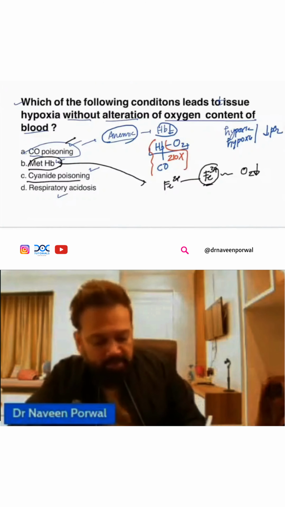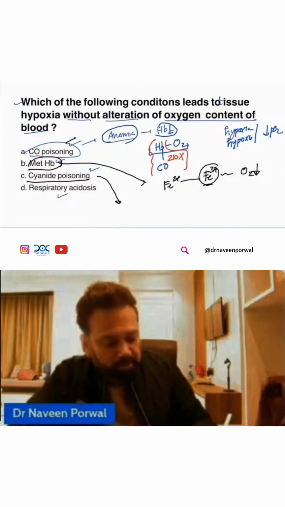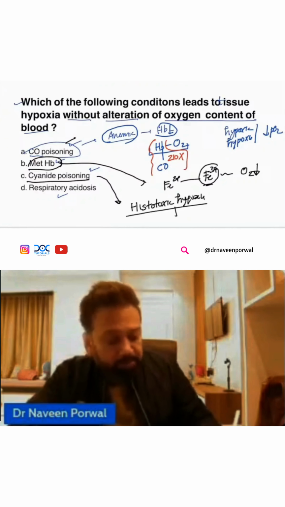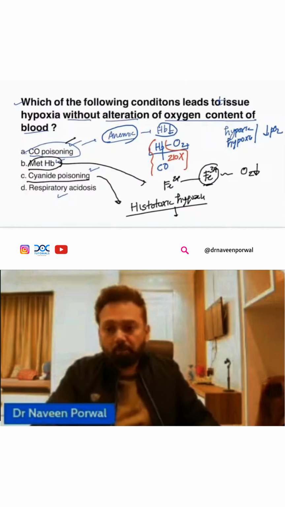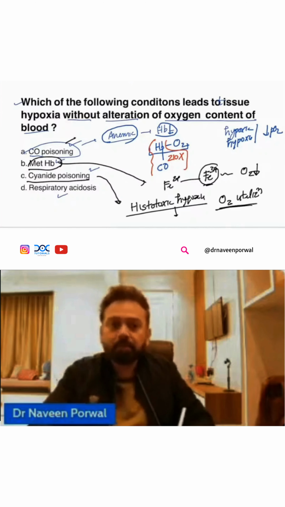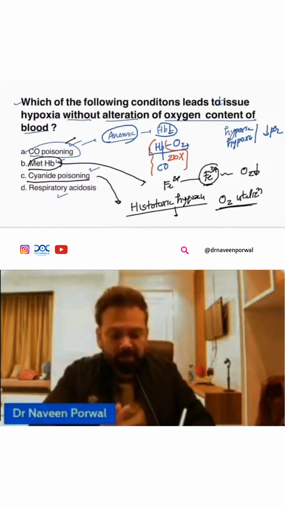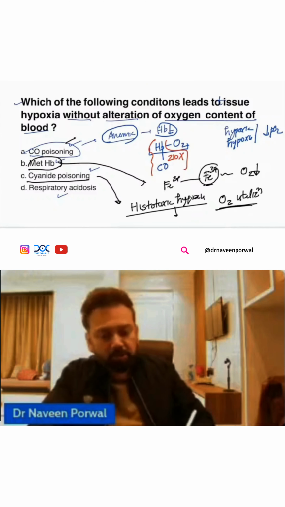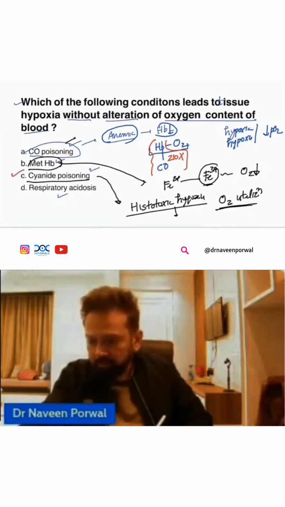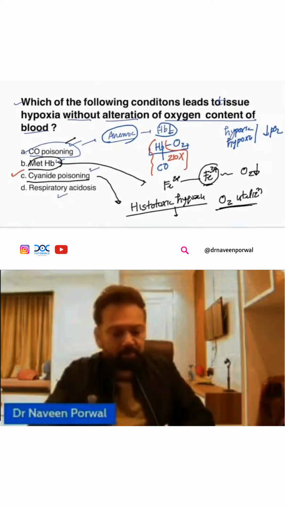Cyanide poisoning is called histotoxic hypoxia. What is the meaning of histotoxic hypoxia? Immediately what should come to your mind? There is no problem in the content of oxygen. The problem is with oxygen utilization. So the only hypoxia seen here where oxygen content is not reduced, the answer is going to be cyanide poisoning. You are correct, doctor. Very good. Answer is C. So you know that. Excellent.